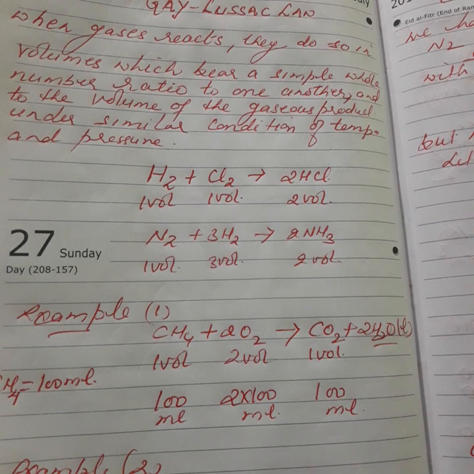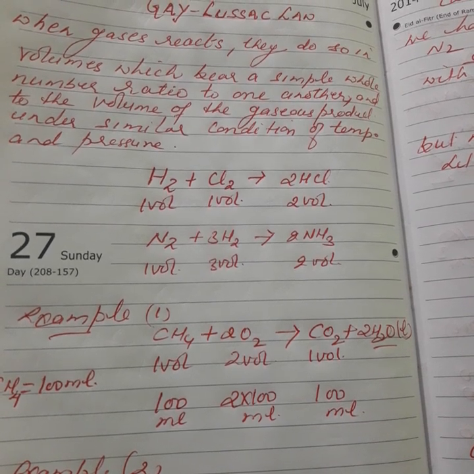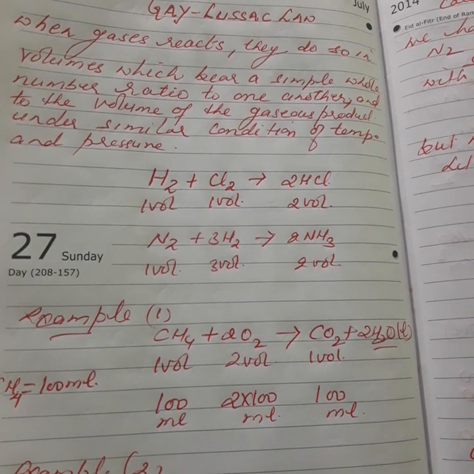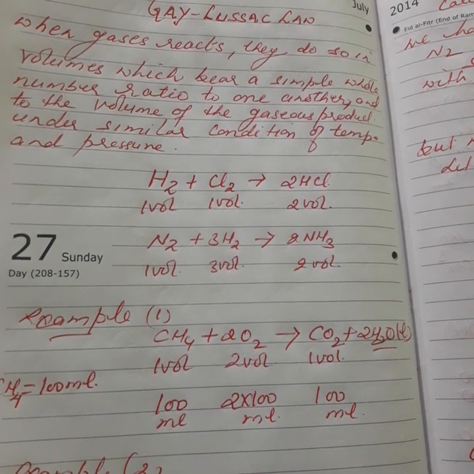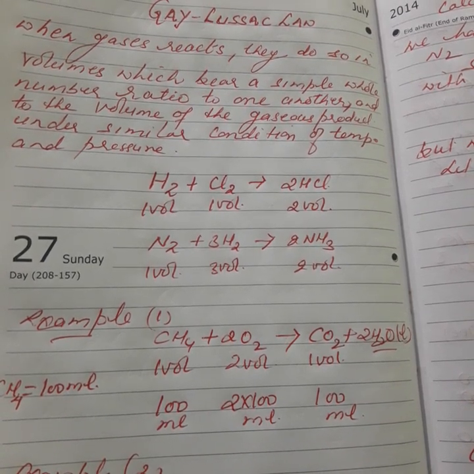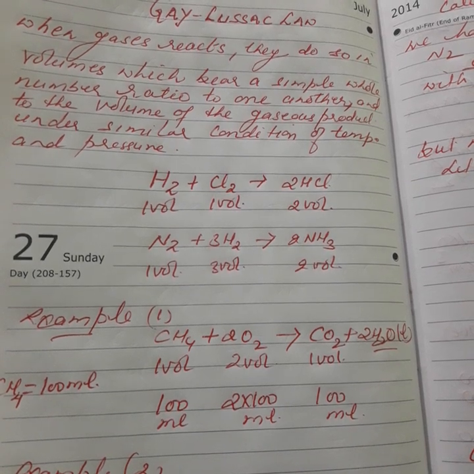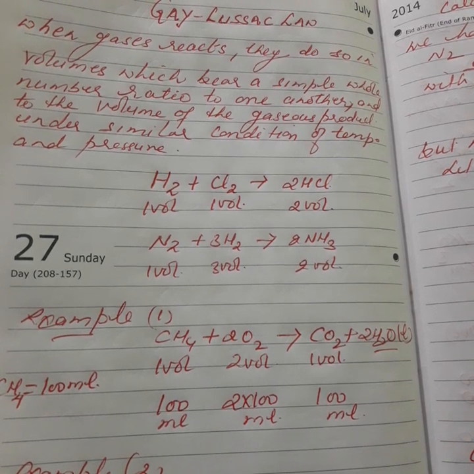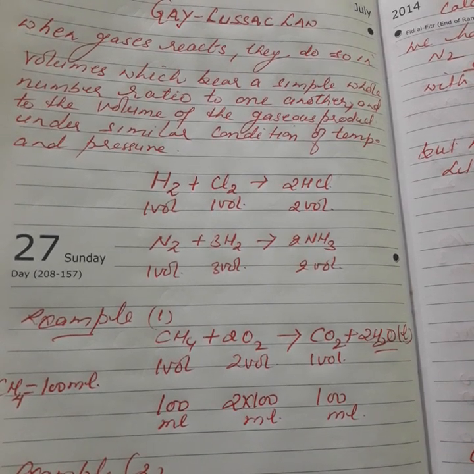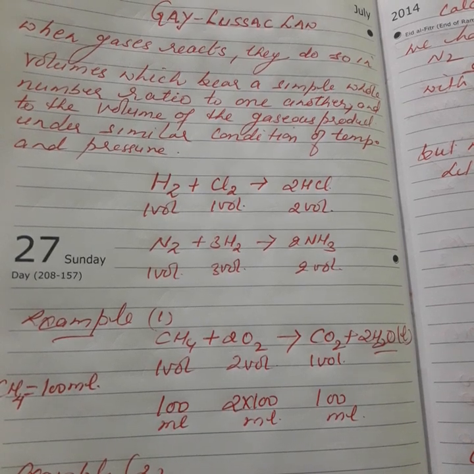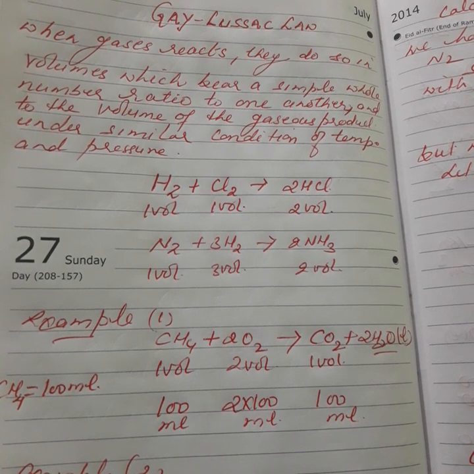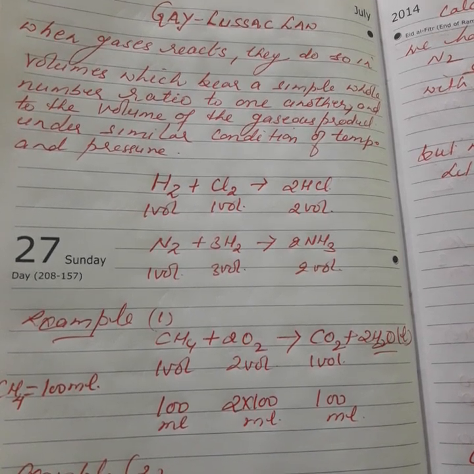Here just see the first example. 1 volume of hydrogen combines with 1 volume of chlorine to form 2 volumes of hydrogen chloride gas. So here what is the ratio between reactants and product? 1:1:2, a simple ratio. Second example, 1 volume of nitrogen when mixed with 3 volumes of hydrogen will form 2 volumes of ammonia. So again here also the ratio is 1:3:2.